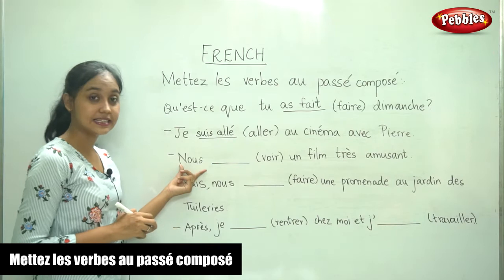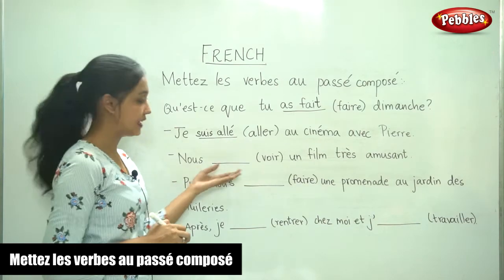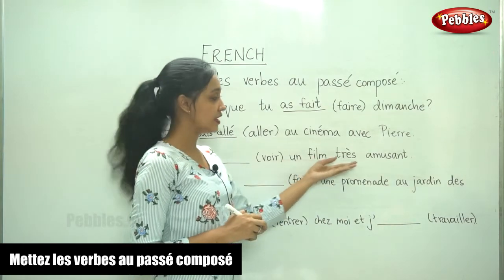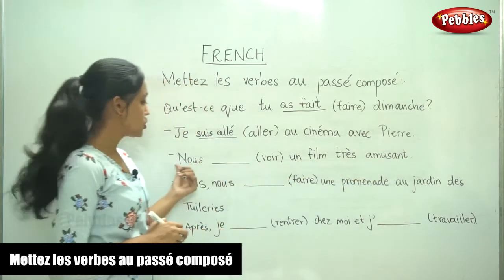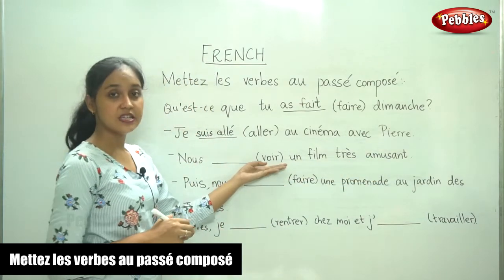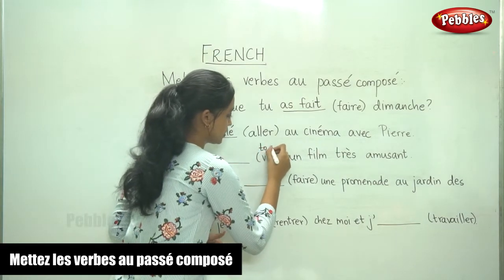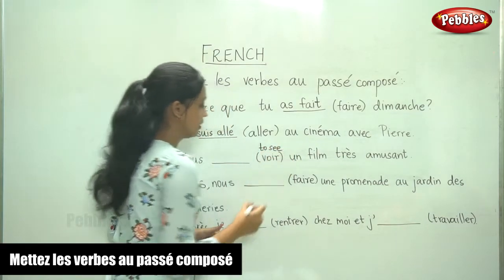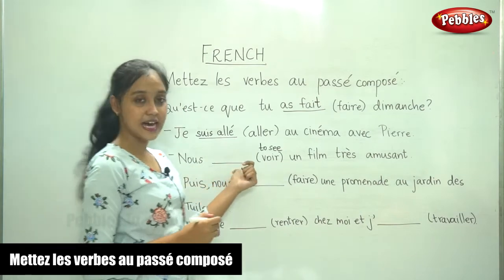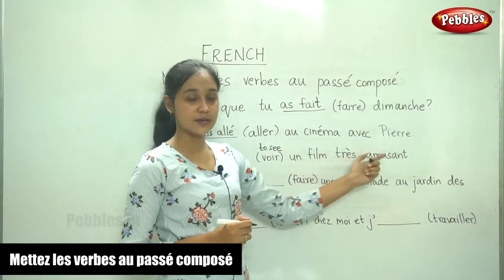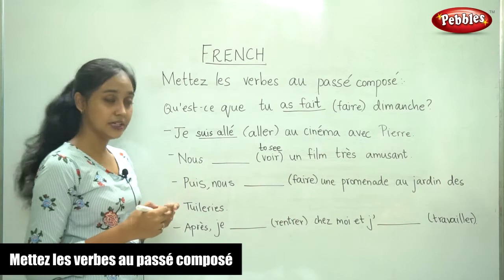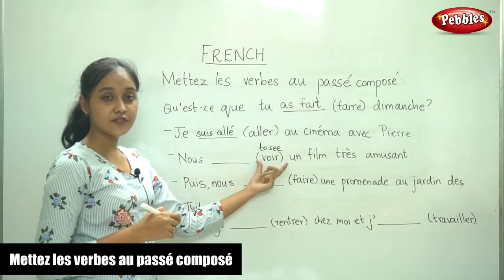Now the next sentence, nous ___ un film très amusant. So here the verb is voir. Voir means to see. So here voir is the verb.